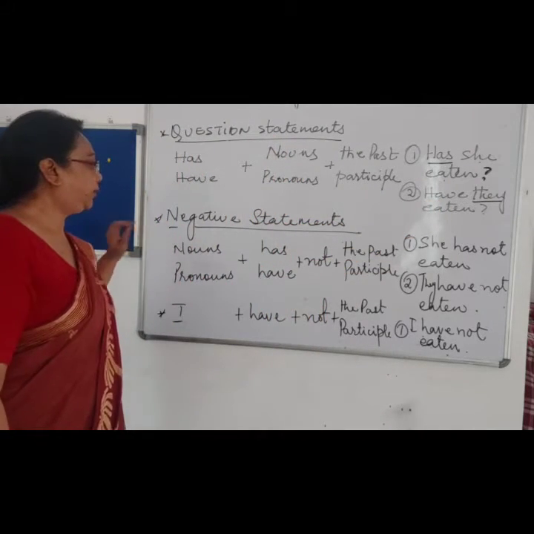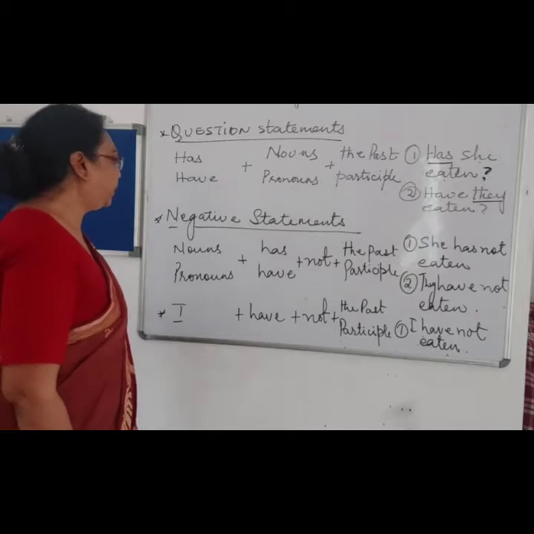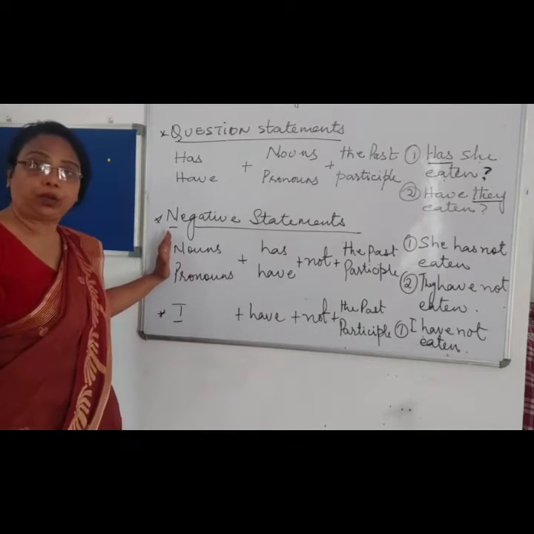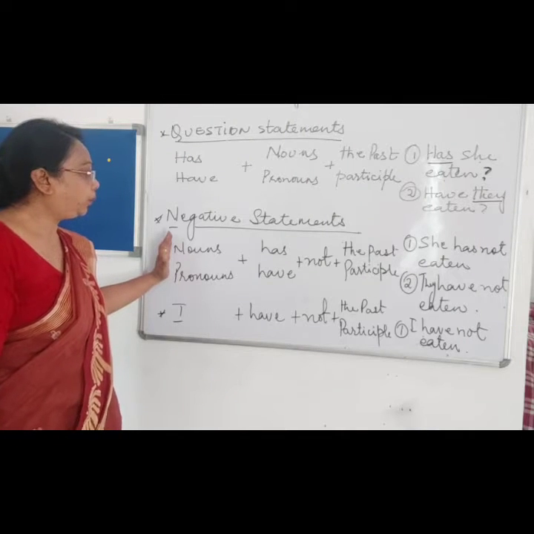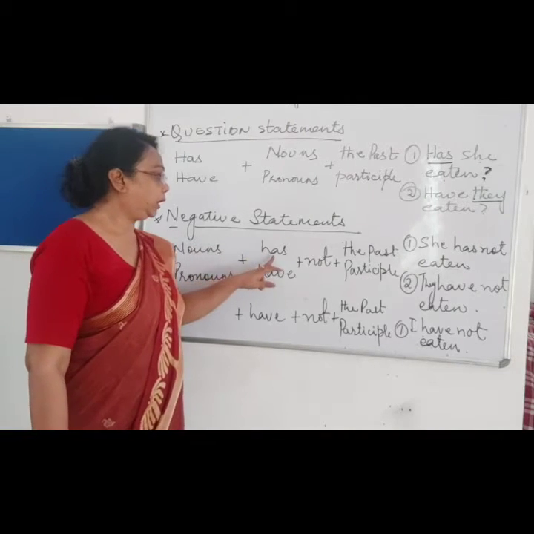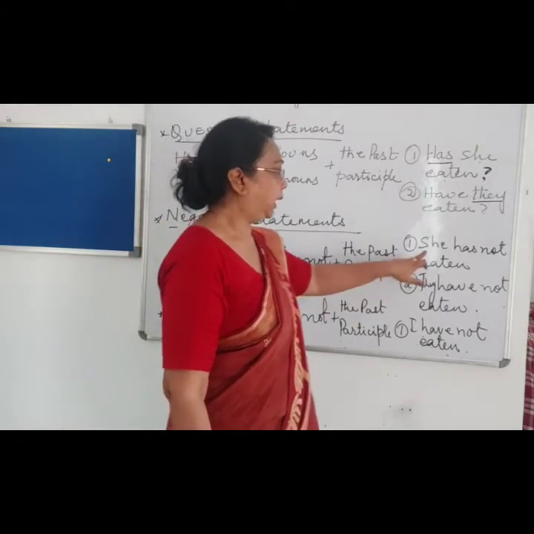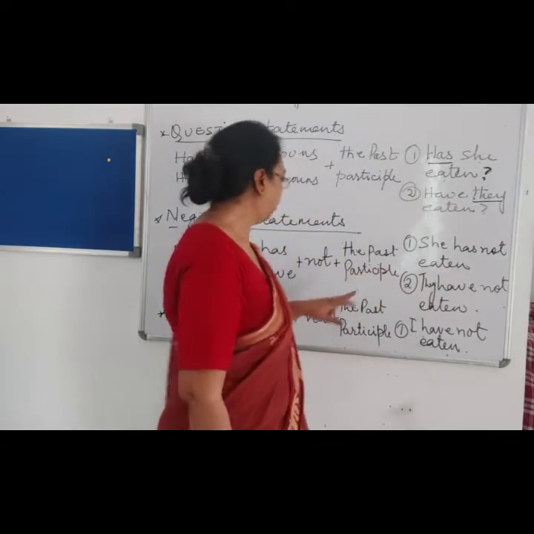Now for the negative sentence. For the negative sentence, the subject is either noun or pronoun in the singular or the plural form. For singular, has, not, then the past participle. Like she has not eaten.